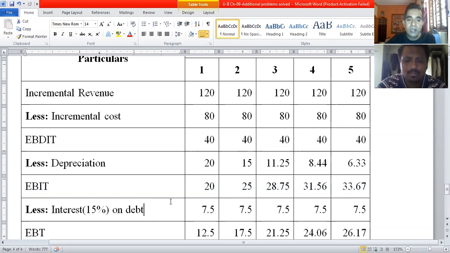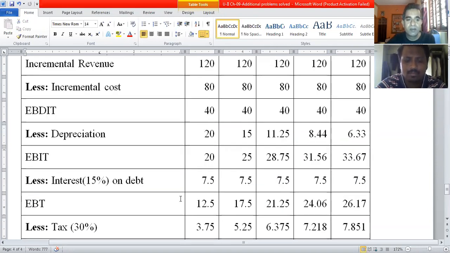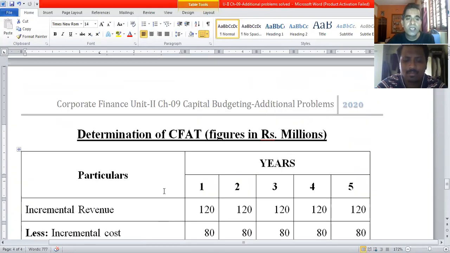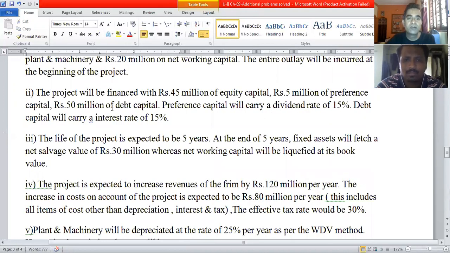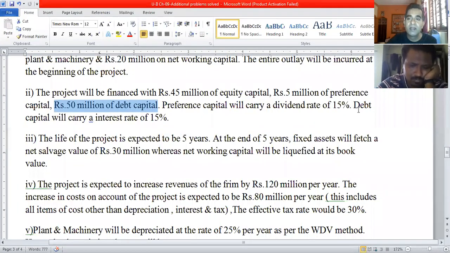Next, you need to deduct interest on debt, which is already given in the problem. 50 million rupees will be raised in the form of debt capital, and debt capital will carry an interest rate of 15%.